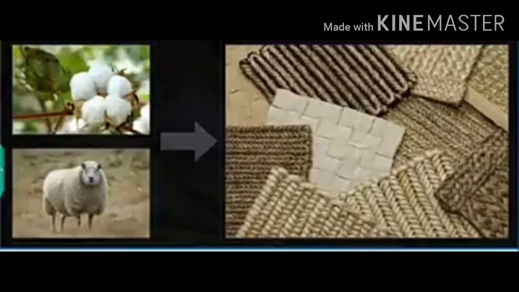All natural fibers are used for making fabrics, which are further used for making clothes, the most important need for human beings. Natural fibers also protect human beings from extreme temperature and climatic change.